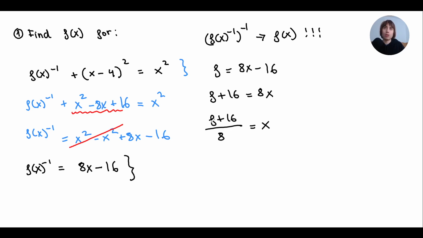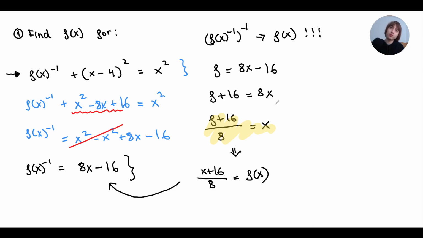That's the function I was looking for. This function, I'm going to write it properly, is (x plus 16) divided by 8 equals f(x), which has an inverse 8x minus 16, which completes this condition that they were asking me. Okay, this is everything for this video. Hope it was helpful.